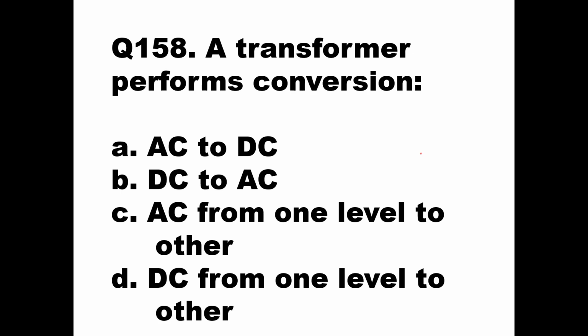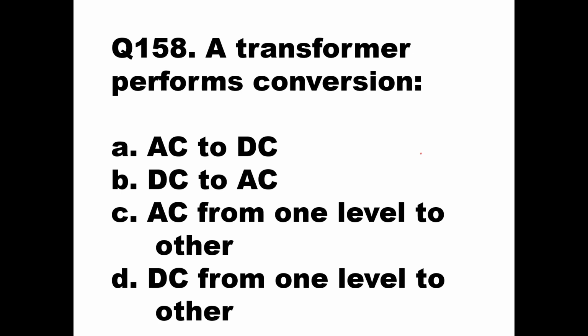Okay. Now here the basic thing you have to know first is that a transformer will not work on DC. This is the first thing. The second thing is it works only on AC. And in that also you can have a one-to-one transformer where AC at the input will be the same as the AC at the output in terms of voltage, and you can have a step up transformer where AC will be stepped up to another level, or you can have a step down transformer where AC at the input will step down to another level.